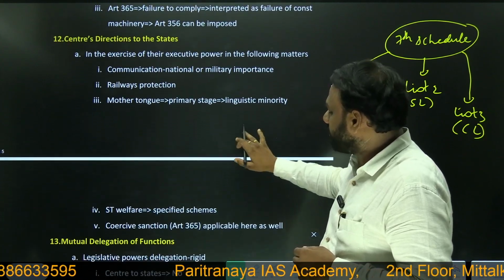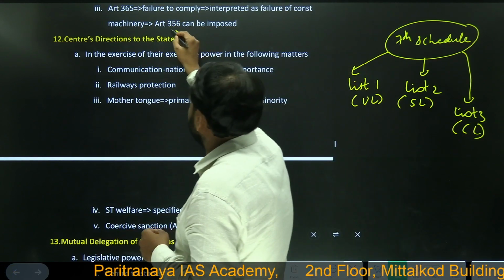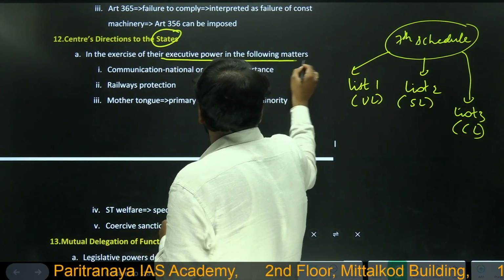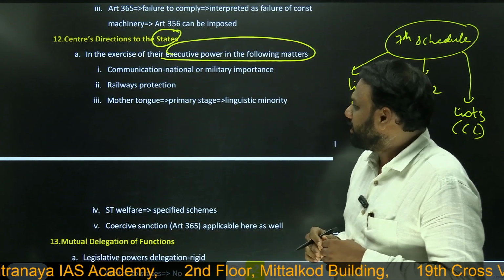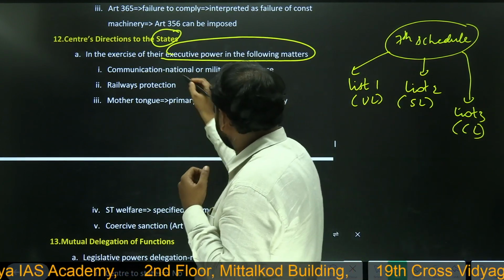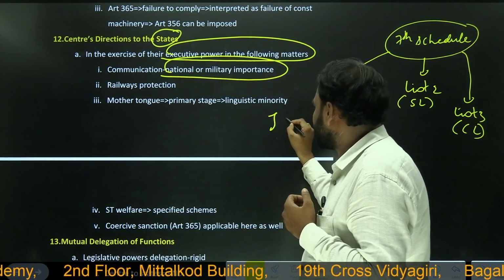Next, apart from the above things, the center can also give directions to the states in the following matters. So when the state is working in the following matters, the center can give directions to it. What is that? With respect to communication of national or military importance. So what does it mean? Let us consider an example, Jammu and Kashmir.